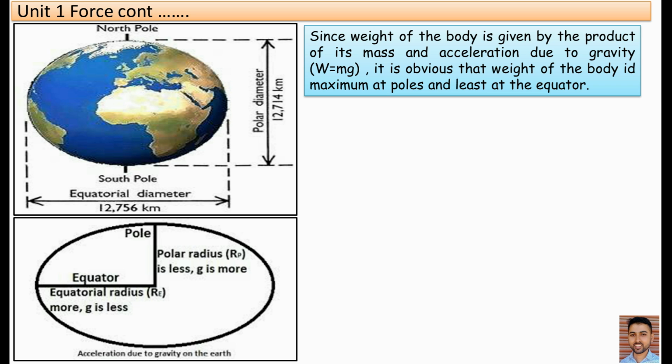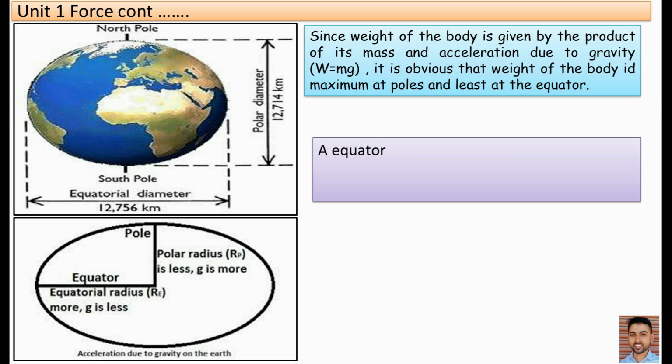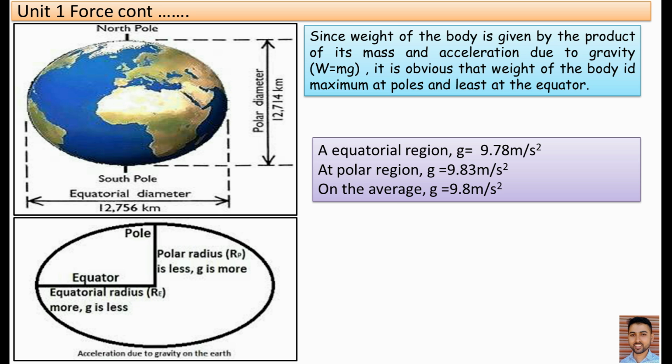As acceleration due to gravity is more in the polar region, the weight of the body is also more in the polar region, because we have the relation W is equal to mg.